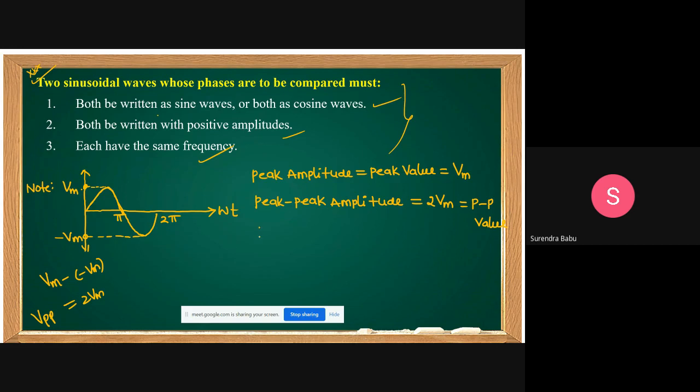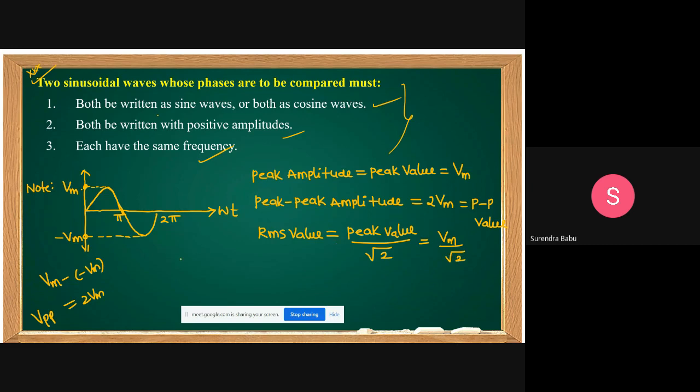Then what is the RMS value? Peak value by root 2, not the peak to peak value. It's the peak value by root 2 that gives the RMS value. That is called Vm by root 2.